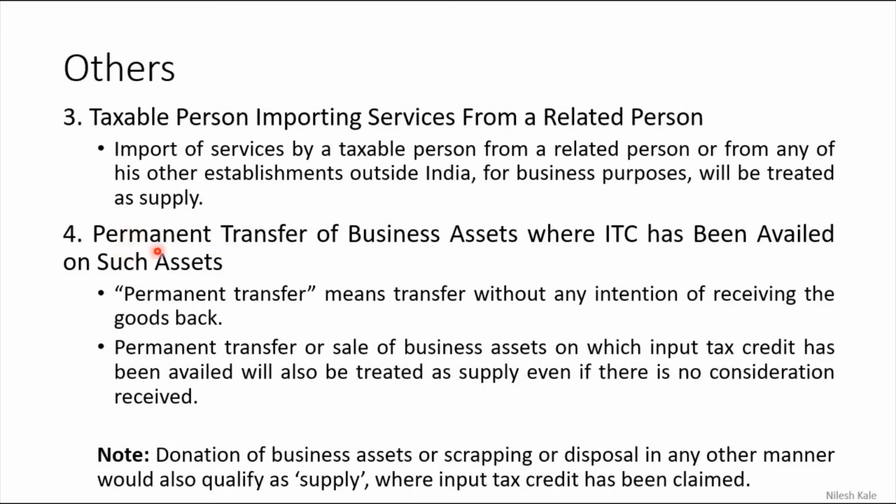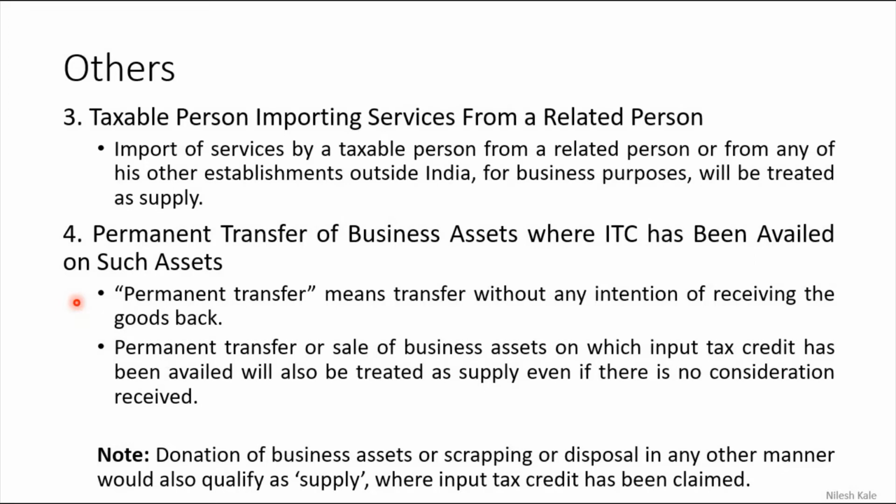Now the last point, permanent transfer of business assets where ITC has been availed on such assets. What do you mean by permanent transfer? Permanent transfer means transfer without any intention of receiving the goods back. So if you are supplying such goods and you have no intention to get them back, then that will be considered a permanent transfer, right?